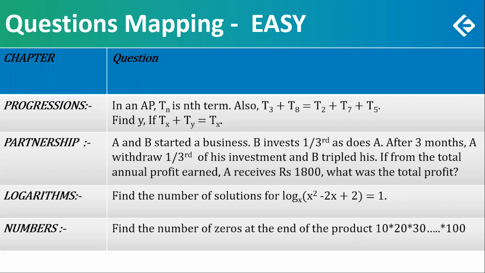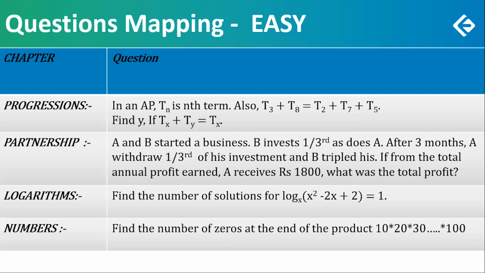B invests 1/3, as does A. After 3 months, A withdraws 1/3 of his investment, and B tripled his investment. So now, if the annual profit A receives is 1,800, what was the total profit? Quite an easy question. Probably it should have been done, not to be missed. Maybe it'll take a little more time than the others.